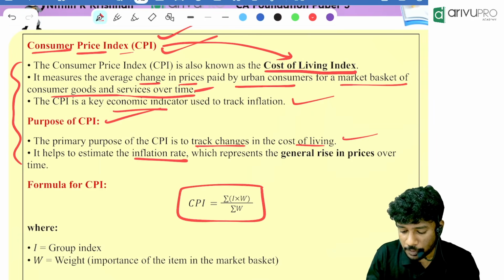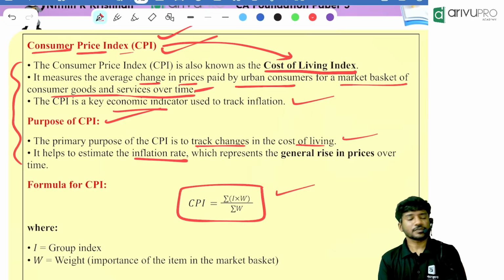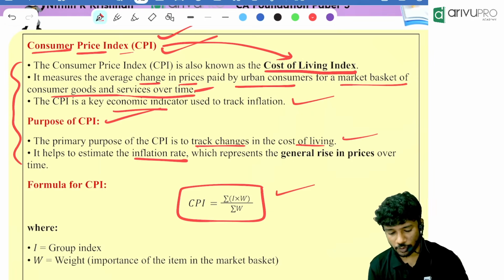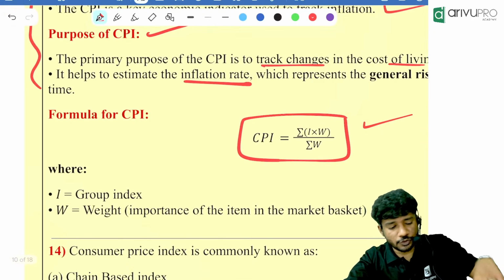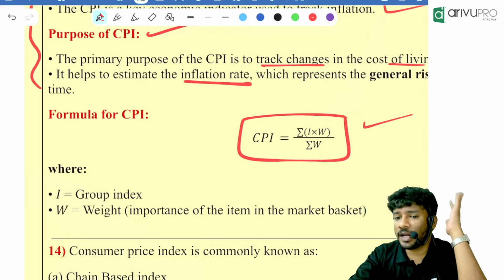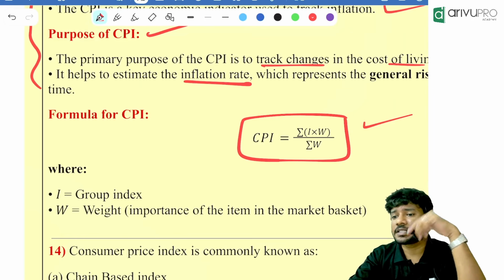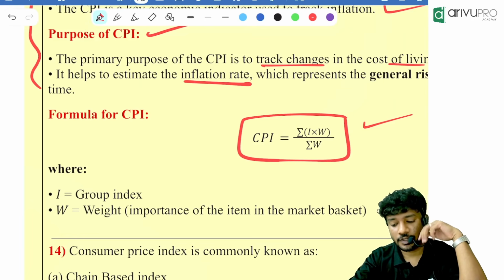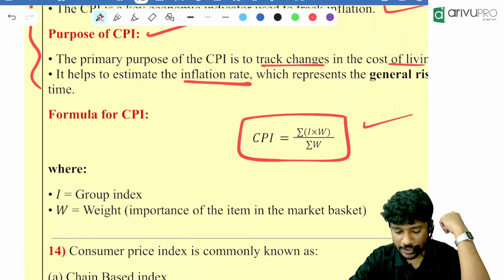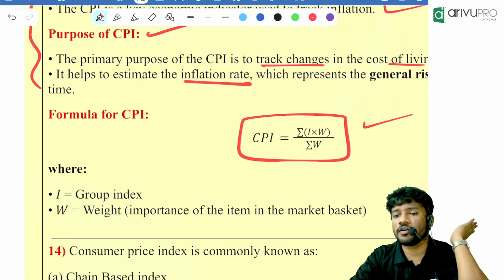Now make a note of it, people. The formula for the consumer price index number is sigma IW divided by sigma W. Make a note of it, and I'll talk about it after. The formula is not much important, not at all important, but I'll tell you how it is used with one example. CPI is equal to sigma IW divided by sigma W.